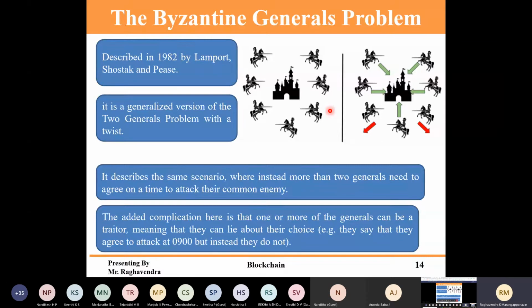So there are two kings, and they agree on one time, consider 6:30 p.m. But one will not attack at that time; he will attack the next day, or before that. This will definitely be a loss to the other king. That is the main problem of Byzantine fault tolerance, called the Byzantine generals problem. When it comes to blockchain, it's called Byzantine fault tolerance, because it is definitely a loss to the other king. He may lose his kingdom.